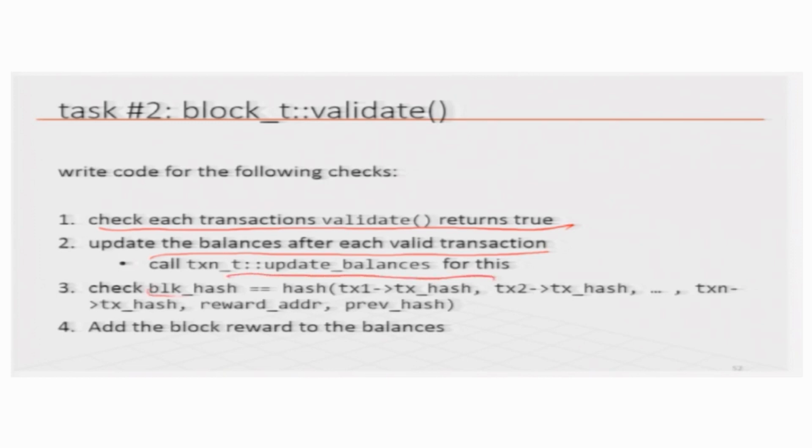Then you check the block hash, and then you add the block reward to the balances. Whatever the reward address is, you just put it there. In a distributed computational situation like Bitcoin, every person who creates a block puts his own address as the reward address, but eventually only one of them will get the reward.